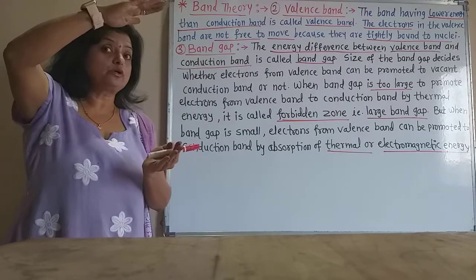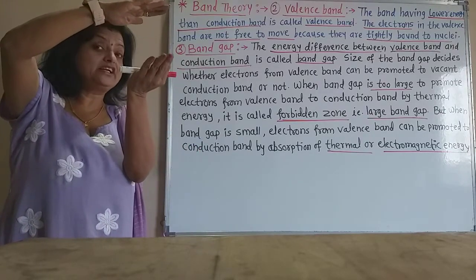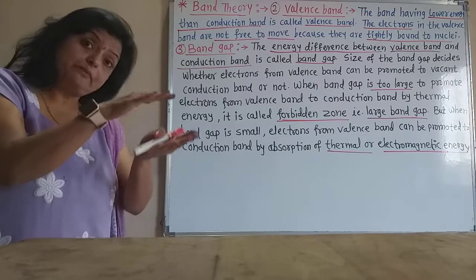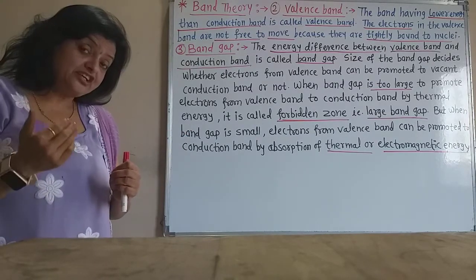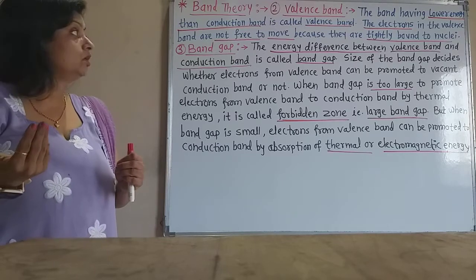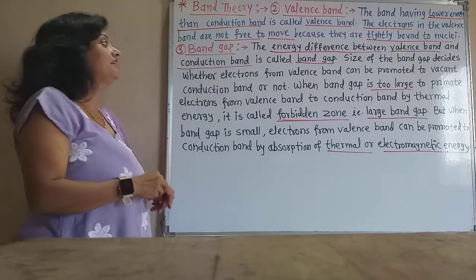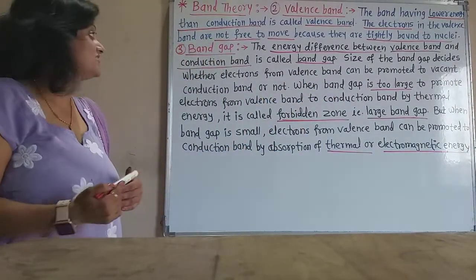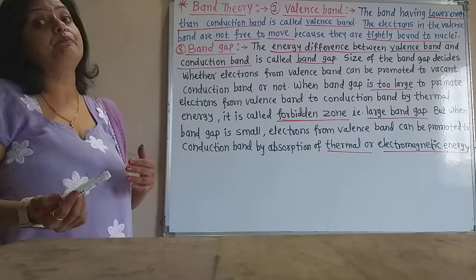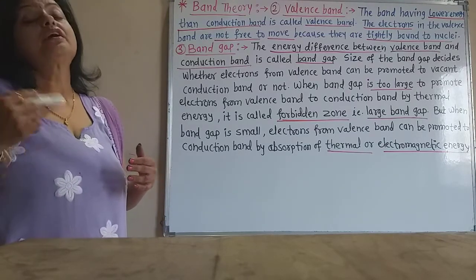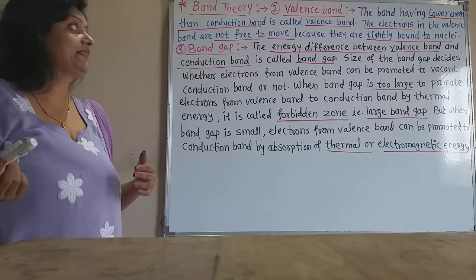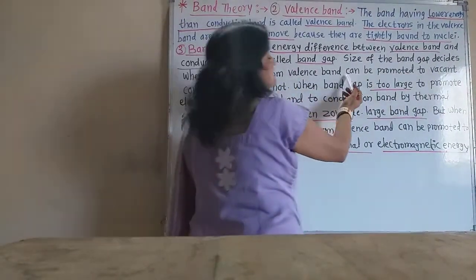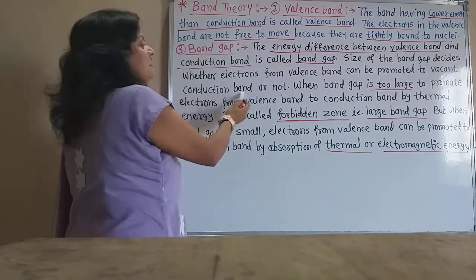Now, the conduction band is the outermost band, and the valence band is the lower energy band. If there is some energy difference between the conduction band and valence band, then that energy difference is called the band gap. The size of the band gap decides whether the electrons from the valence band can be promoted to the vacant conduction band or not.